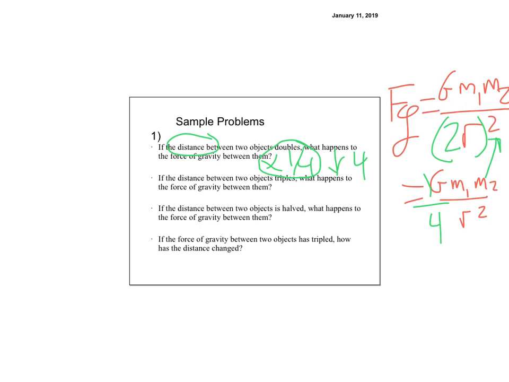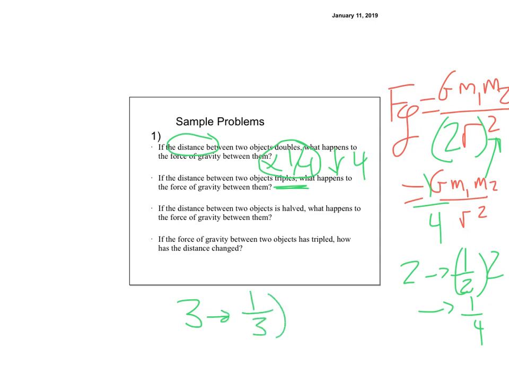And the next one says, if the distance between the two objects triples, what happens? Well, we saw when it doubles, it was the square of 1/2, right? So we took 2, we flipped it over, we got 1/2, we squared it, we got 1/4, right? So now it says triples, so I'm going to take 3, flip it over, that gives me 1/3, square it, that's going to give me 1/9. So the answer here is going to be times 1/9.